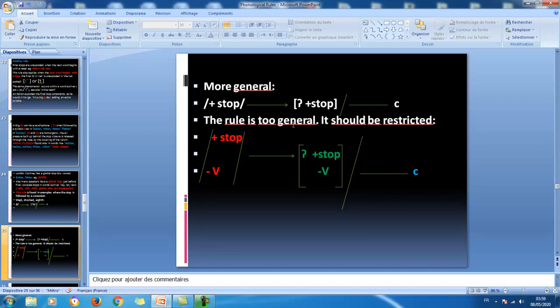So this rule is too general. It should be restricted normally, because we are not talking about voiced stops. So we have to change it into a stop which is minus voice. A voiceless stop is being realized as a glottal stop first plus the same sound, the stop which is voiceless, in which context? In the context where this is its place, followed by a consonant here.